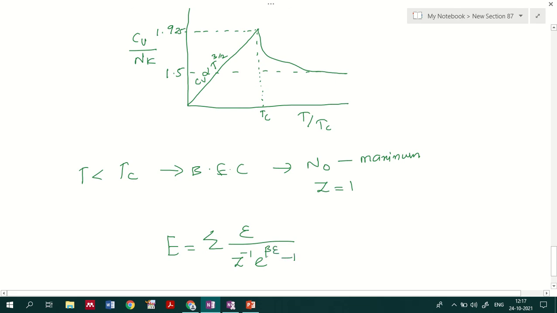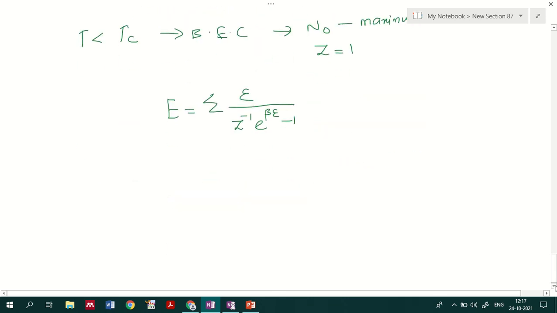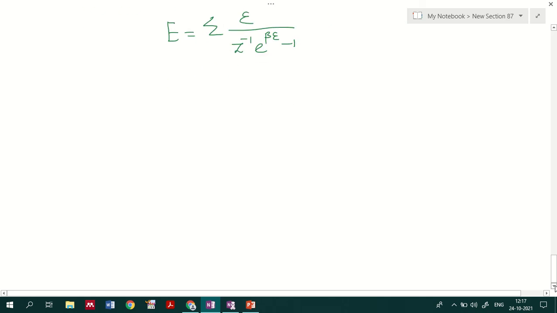We have already seen a similar representation earlier by taking the mean energy density, so we would have obtained the same result. By considering this, we will identify how we got Cv by Nk as a maximum value of 1.925 or 1.93. We'll discuss how we are getting that.